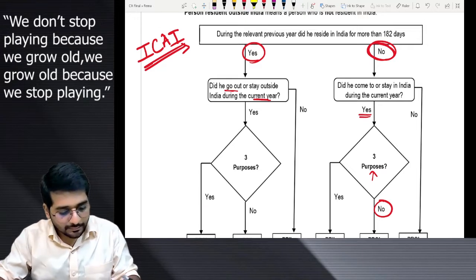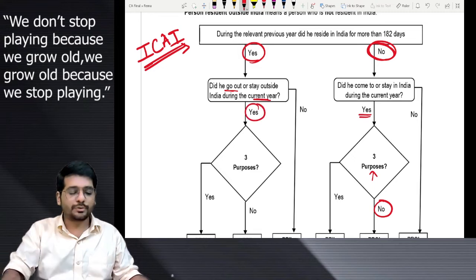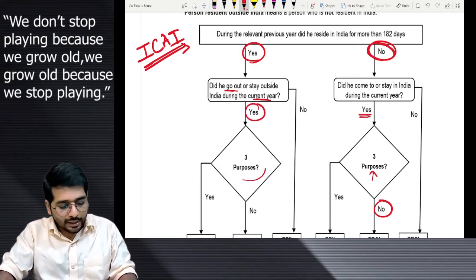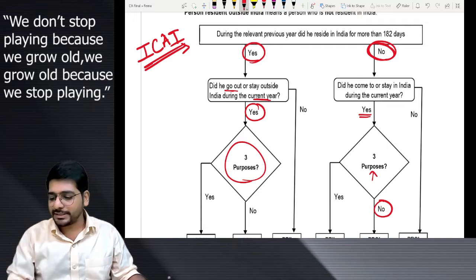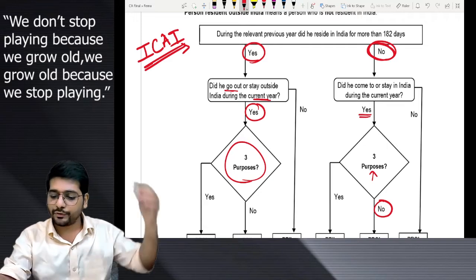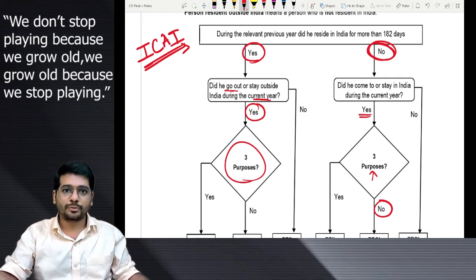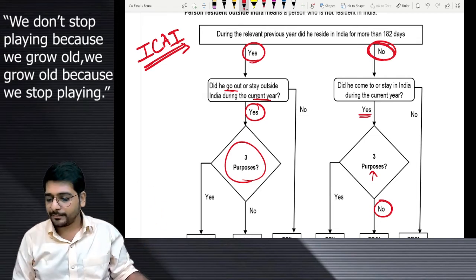Okay, wait. My answer is this. Did he go outside India for any of the three purposes? Well, for any of the three purposes, they said he was already outside India. He had just come to India to meet his parents and he stayed back. Correct?